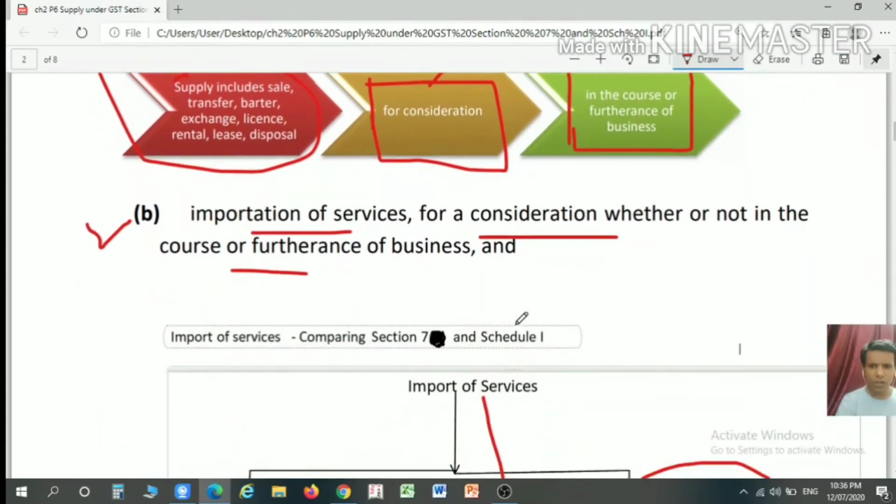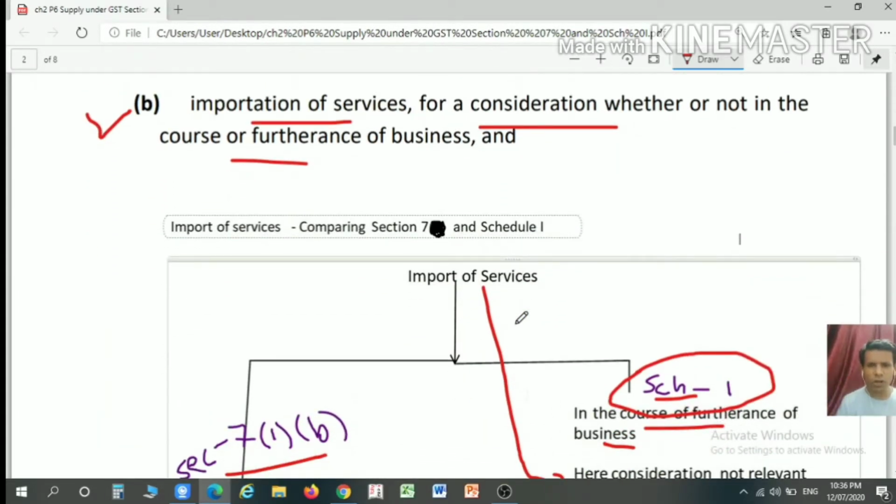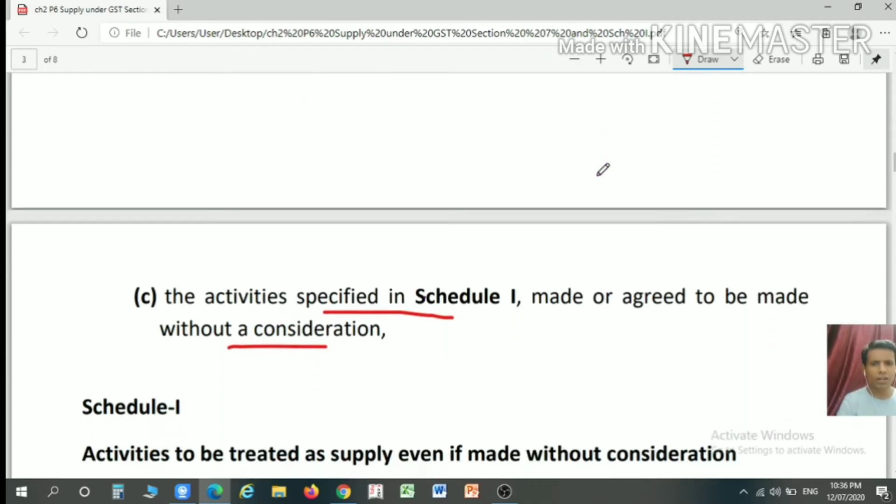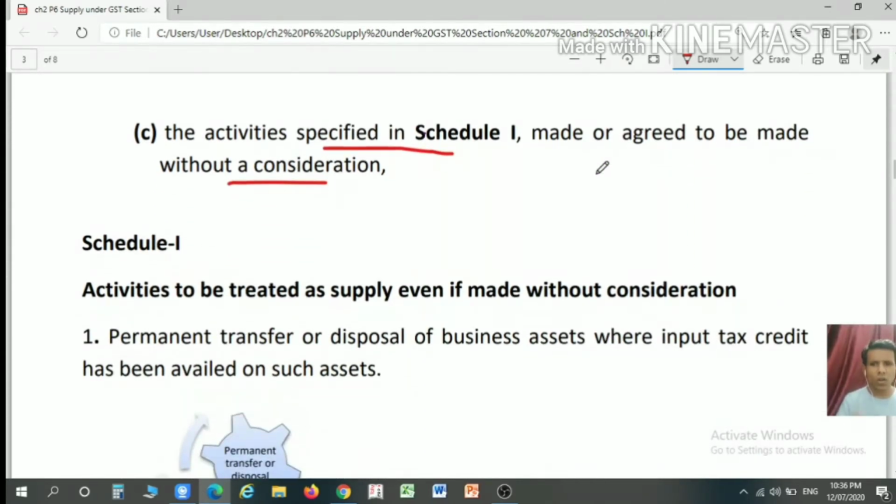Under clause B we have discussed the import transaction of services, where consideration is required and business is not required. Now we will discuss Schedule 1, where consideration is not required. So certain transactions which are listed in Schedule 1 will be treated as a supply even if they are made without consideration.